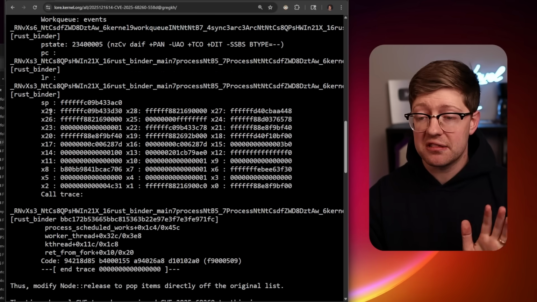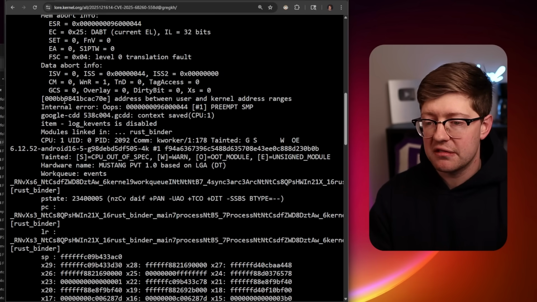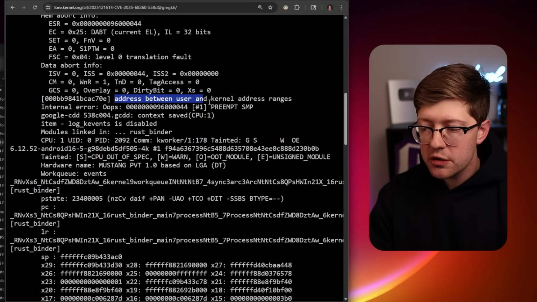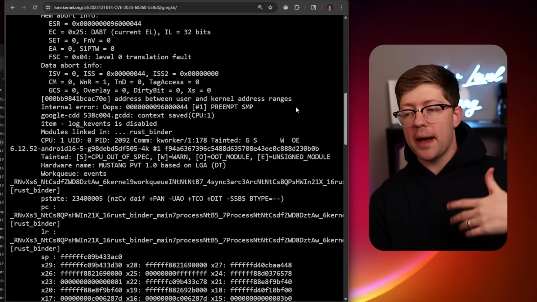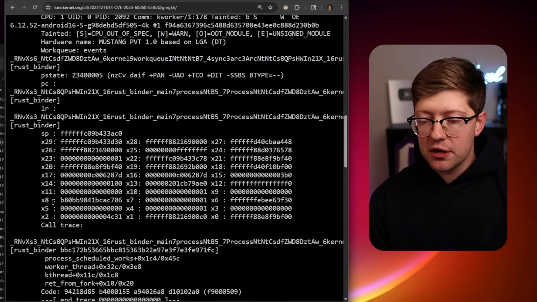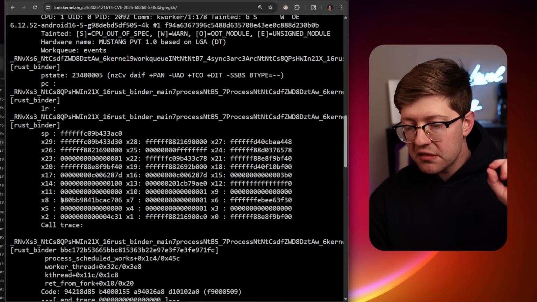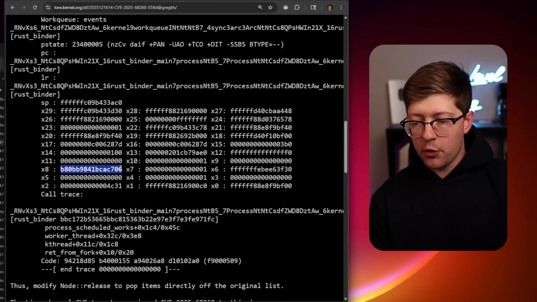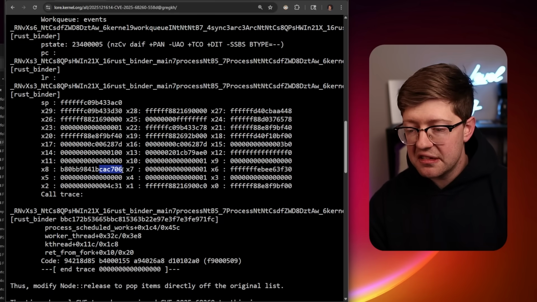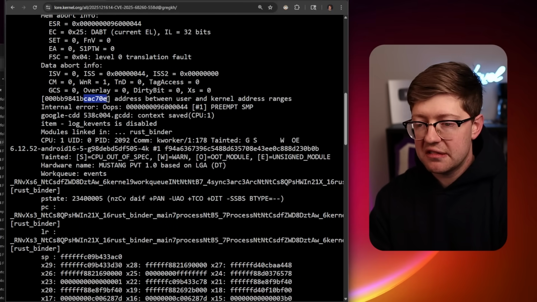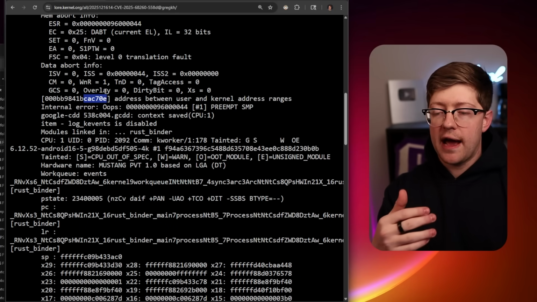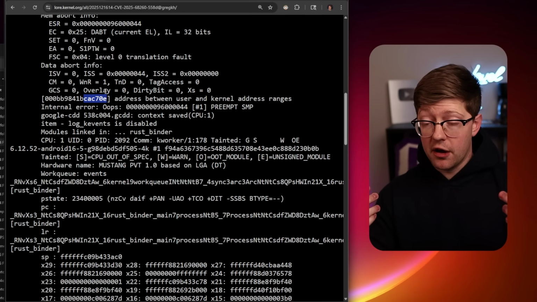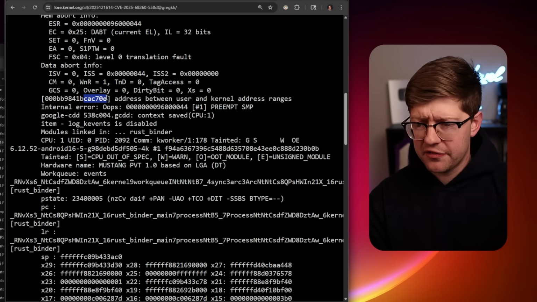Like crazy stuff. You see here, basically this bug is them trying to access this memory address, which is an address between user and kernel address ranges. Basically, it's not mapped as a PFN in the kernel. And you can see here that it's derived from likely some instruction in the update or removal of an index pointer or a prev pointer. So this is CAC 706 and they have CAC 70E. So maybe they have the node structure and then the node structure plus 4 is going to be the address of the next pointer, for example. It's not 4, it's like 5, but you see what I'm saying.